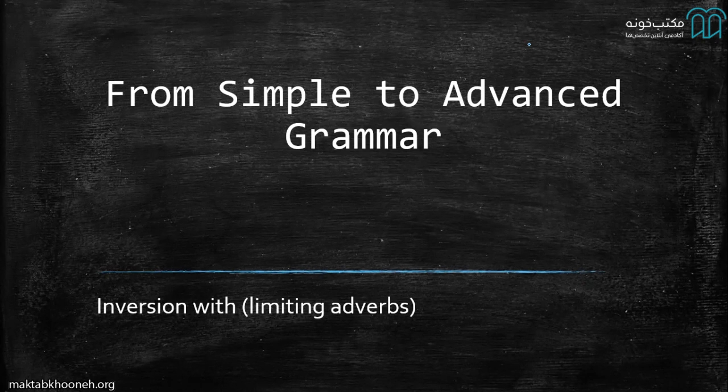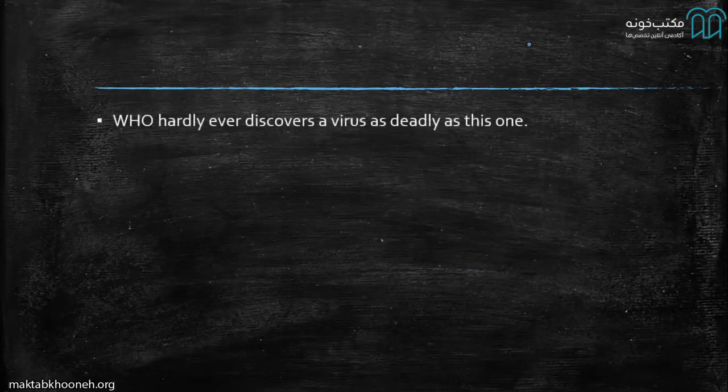Now, what a simple sentence structure would look like, not a simple sentence, but a simple structure, would be: WHO hardly ever discovers a virus as deadly as this one. WHO is the World Health Organization. So I have a subject here, and then I have my limiting adverb, which is hardly ever. And yes, it comes directly after the subject.